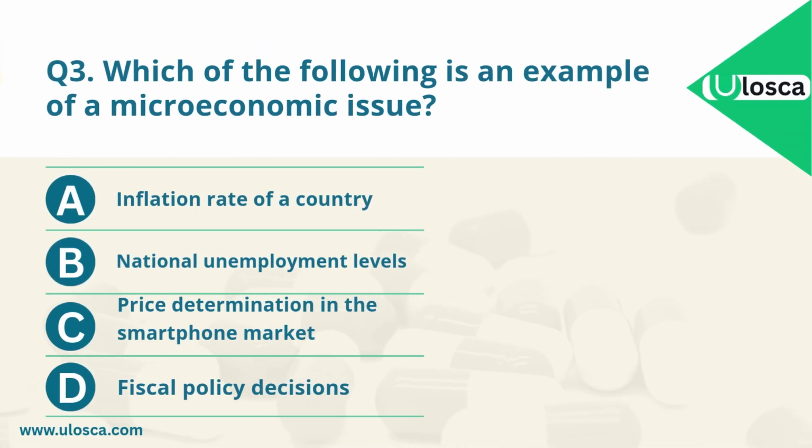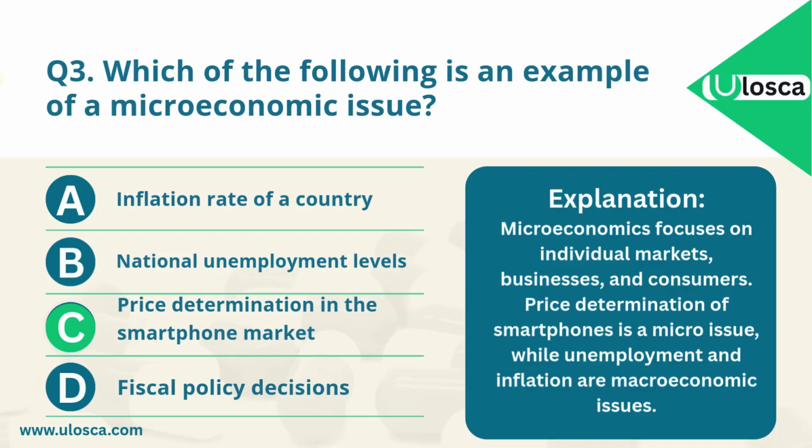The correct answer is C. Price determination in the smartphone market. Explanation. Microeconomics focuses on individual markets, businesses, and consumers. Price determination of smartphones is a micro issue, while unemployment and inflation are macroeconomic issues.